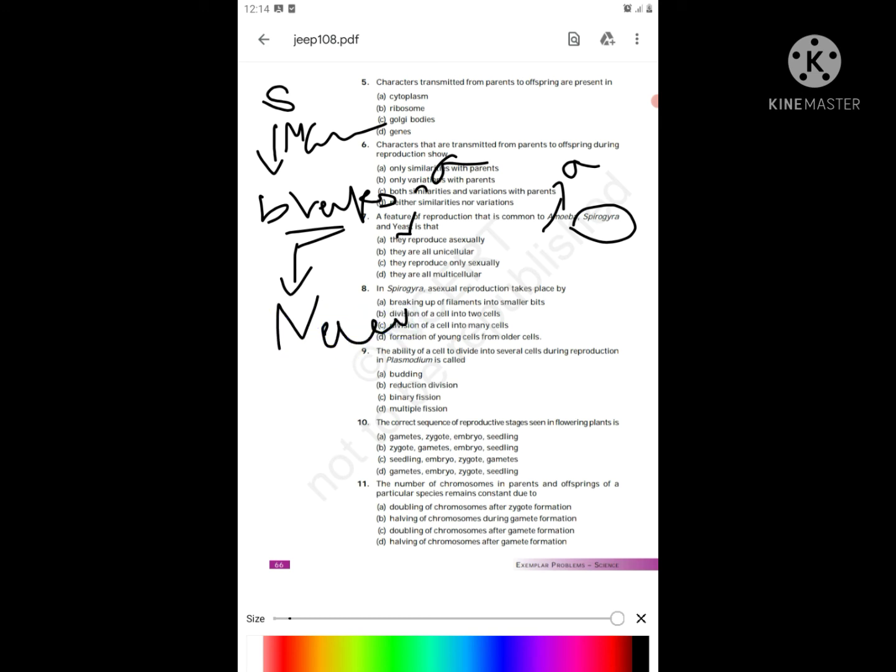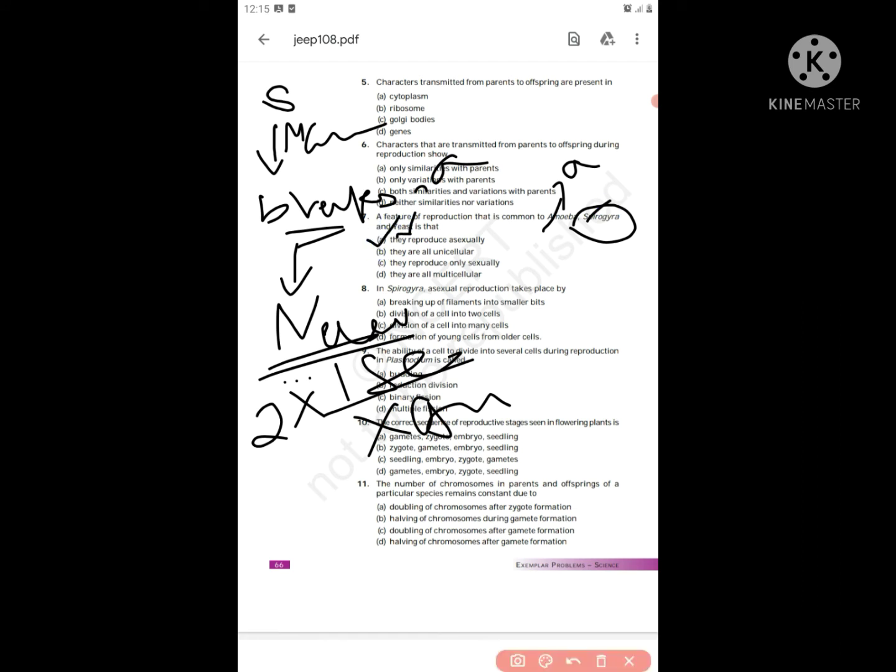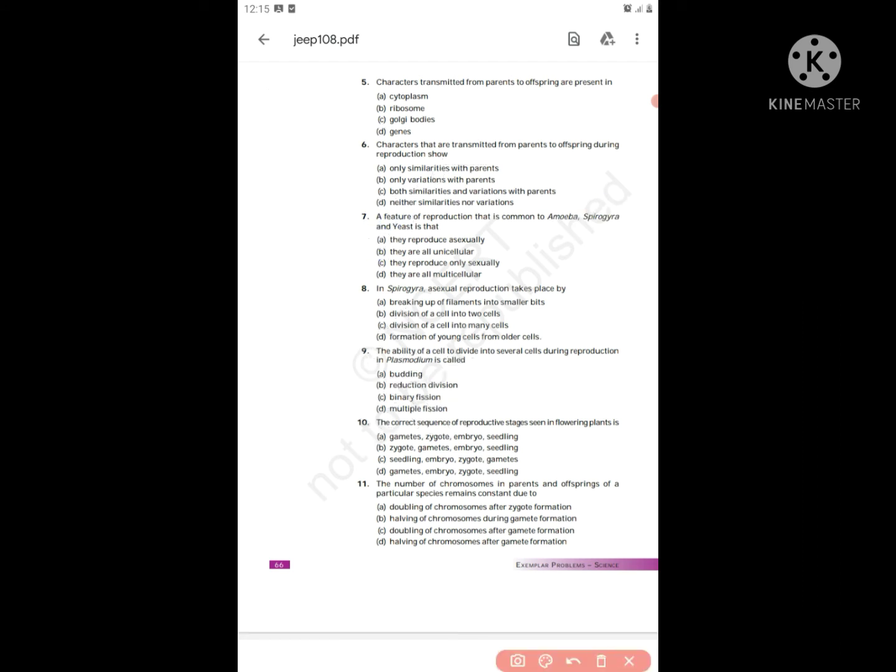So this is called fragmentation. Does it involve two sexes? No, only one parent, and there is no involvement of gametes. So this is also asexual. So all three are asexual, right? What they asked was the feature common to all three: they reproduce asexually.